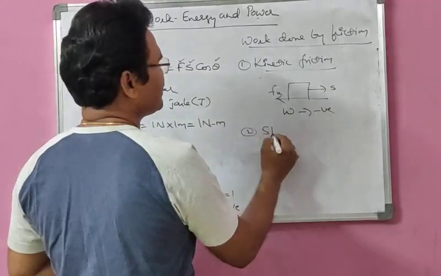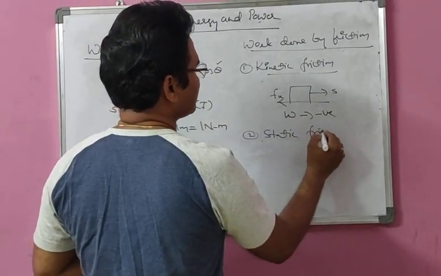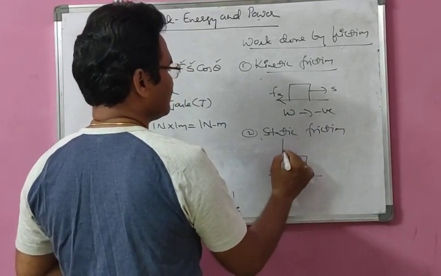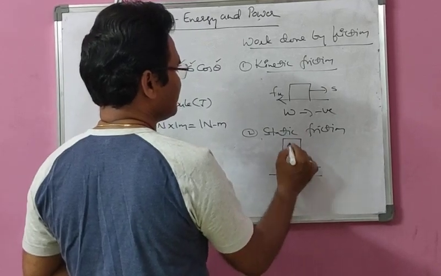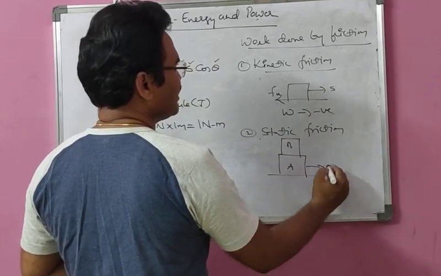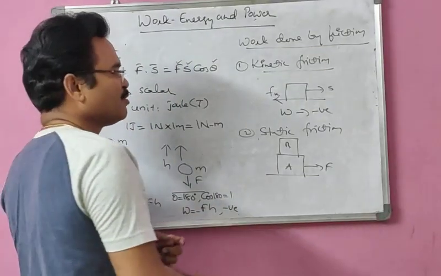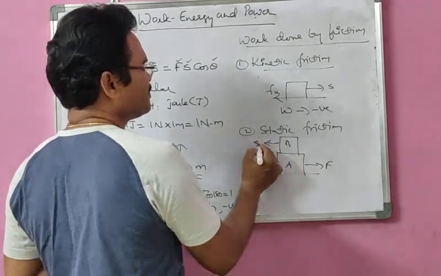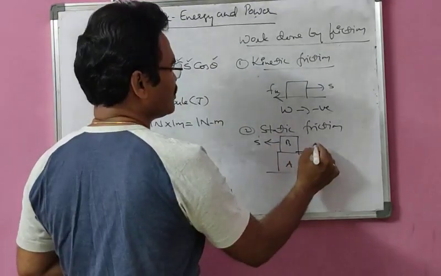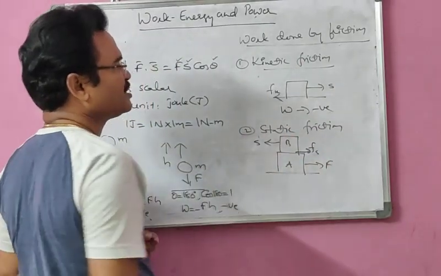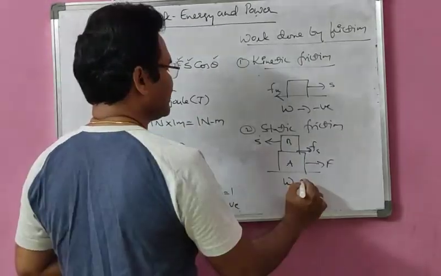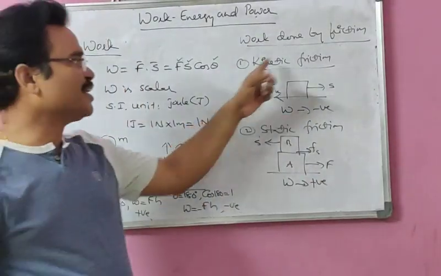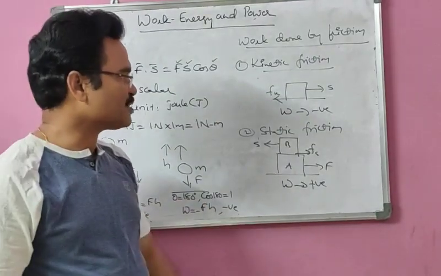Second one, static friction. For this, I am going to take one example. Two blocks placed one over the other. This is A, for example, this is B, and this A is pulled by force F. The body will try to go in this direction, the displacement will be in this direction, and the frictional force will be in this direction. So both are in the same direction. Therefore, the work done is positive here. So work done is negative in the case of kinetic friction, positive in the case of static friction.